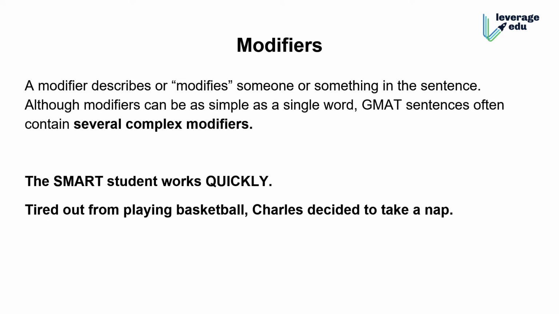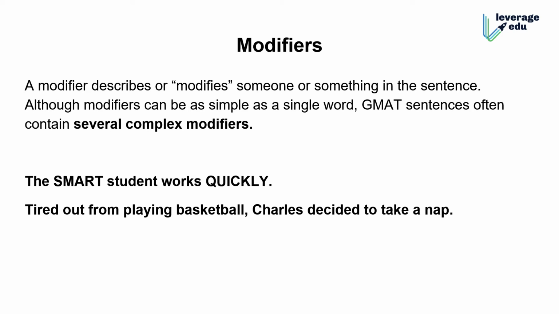And as Srishti said, adjectives and adverbs are a type of modifier. So there are subtypes. I think we have a lot of types, like participles or relative pronouns acting as a type of modifier. But when we are describing, take a sentence from the screen itself: tired from playing basketball, Charles decided to take a nap.